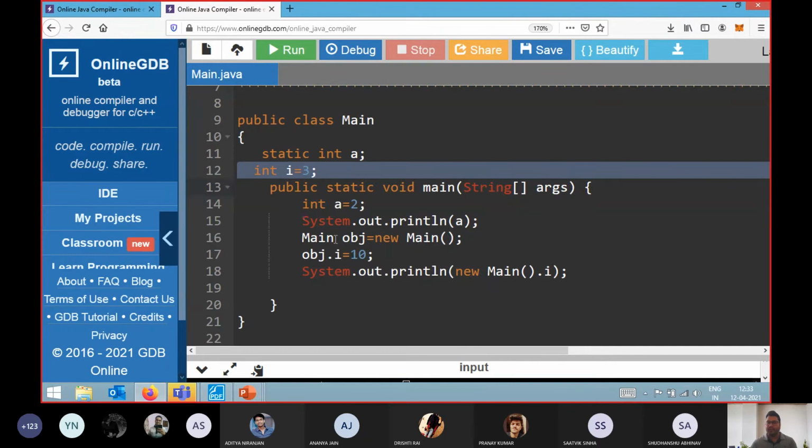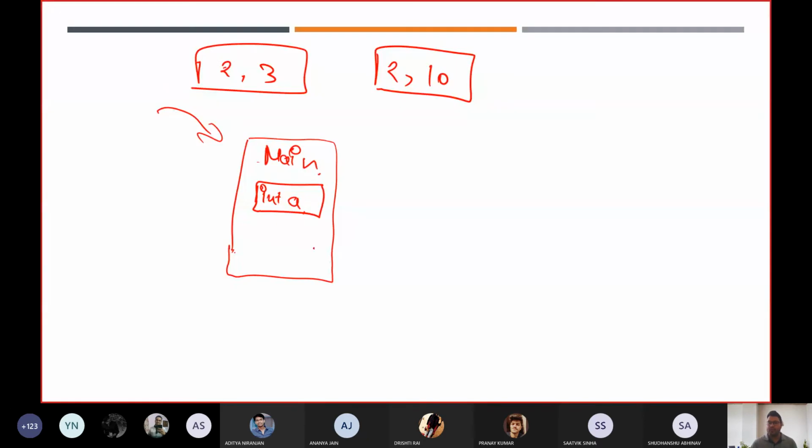And do we have any other method? Yes, we have the main method too. So it will automatically load the main method too. During loading time, whenever we load a program like this, we now have memory for this variable, and you know the default value of integer a is 0. Now after that, we are going to call this method.